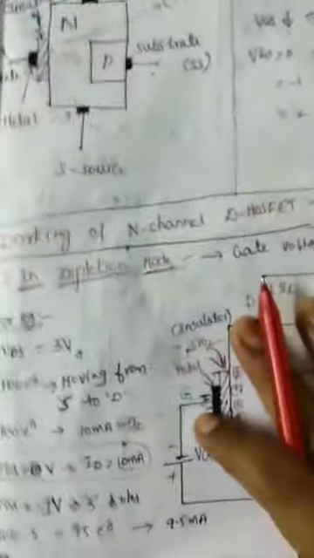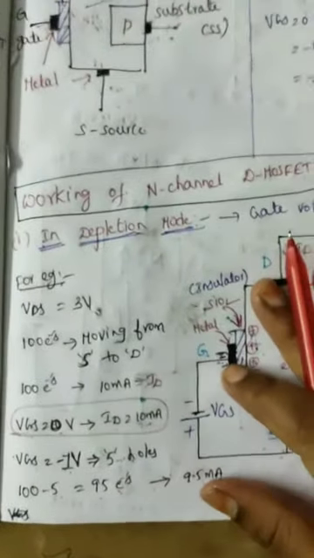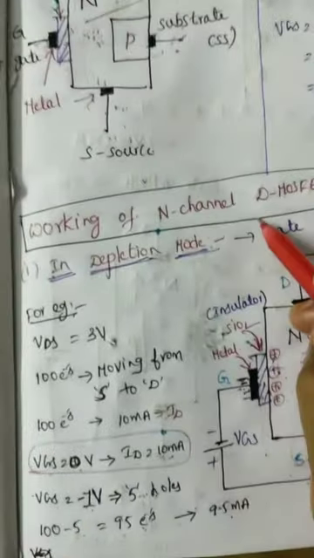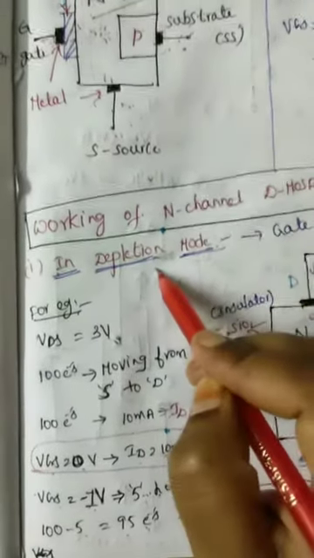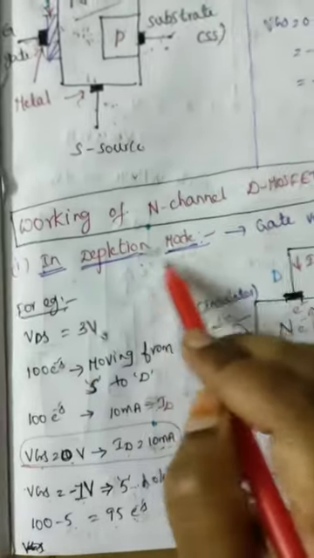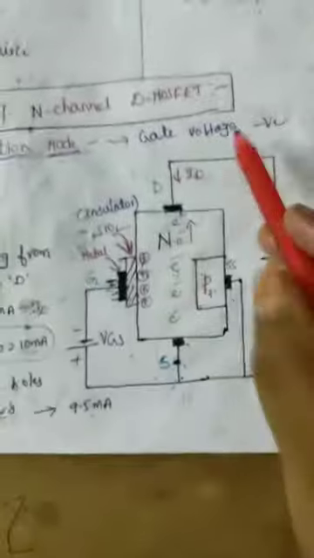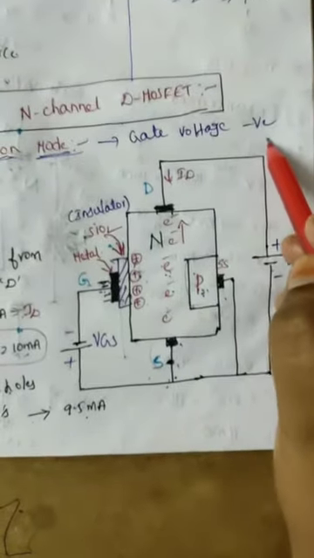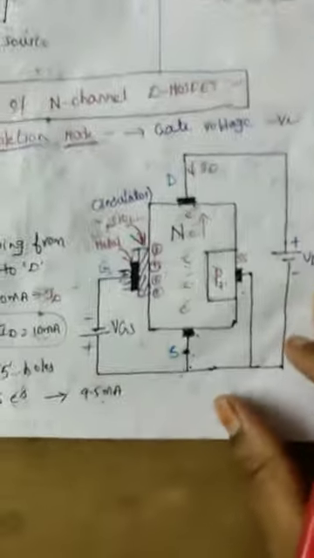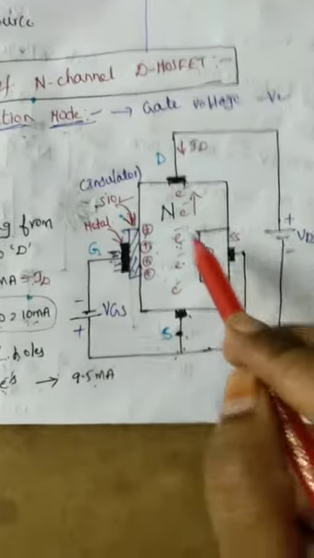Next, coming to the working of the N channel D MOSFET. The D MOSFET can be operated in two modes, depletion mode and enhancement mode. The first operation is depletion mode of operation. For depletion mode of operation, the gate voltage will be a negative voltage. This is the diagram of depletion mode of operation.